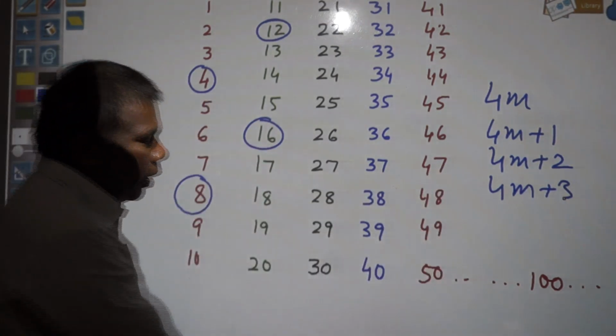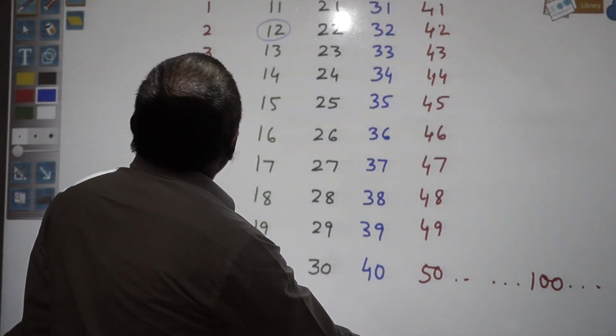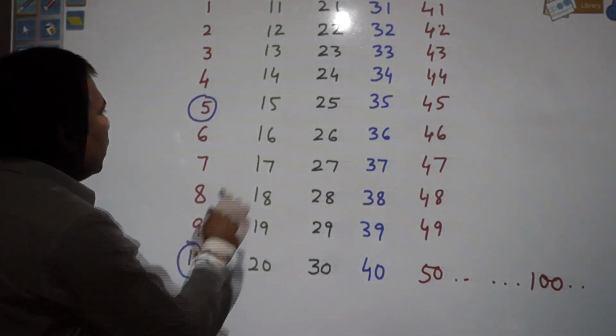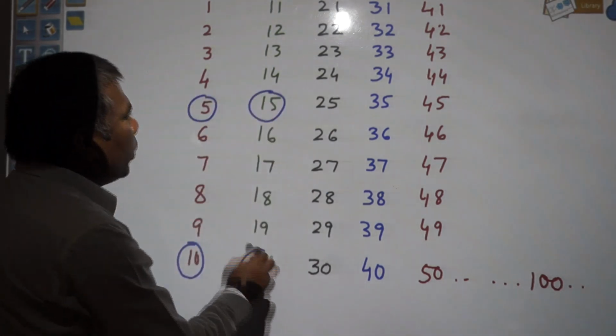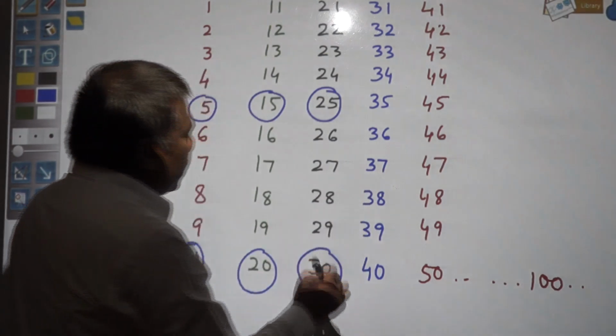In the same way, it can be done with multiples of 5. So what will come? 5, 10, 15, 20, 25, 30, 35, 40 and other numbers.